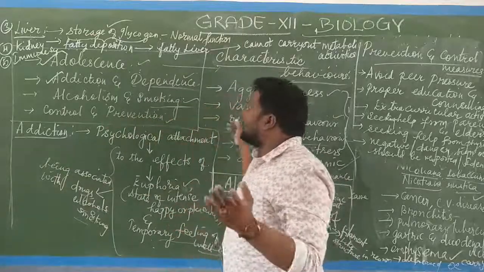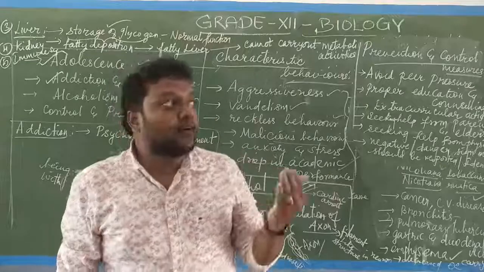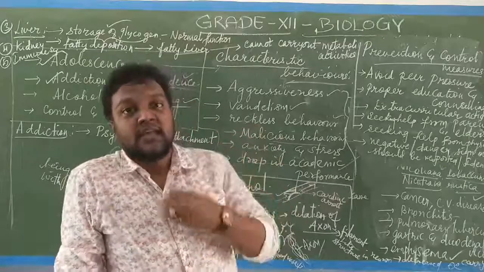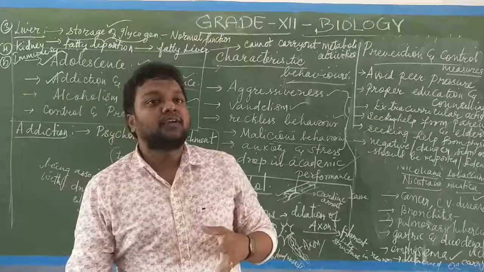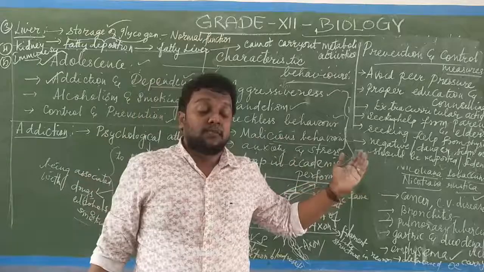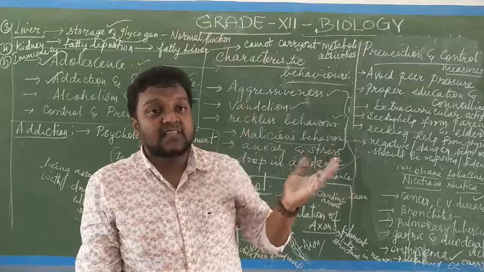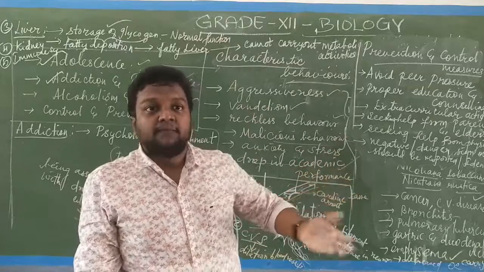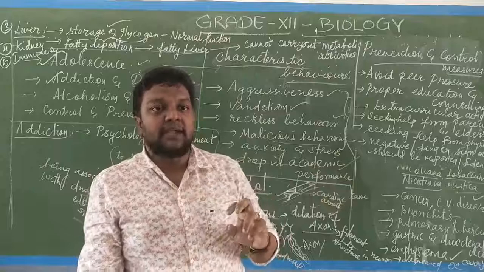Then smoking, I told you various things. Smoking causes nicotine deposition in the trachea, the larynx, and even the bronchi, bronchioles, and even the alveoli, the air sacs. There is obstruction and lack of oxygen, and the exchange of gases, the gaseous diffusion, will be affected.